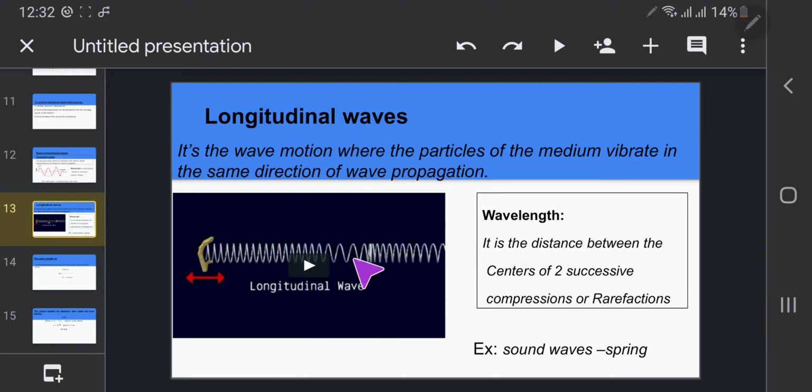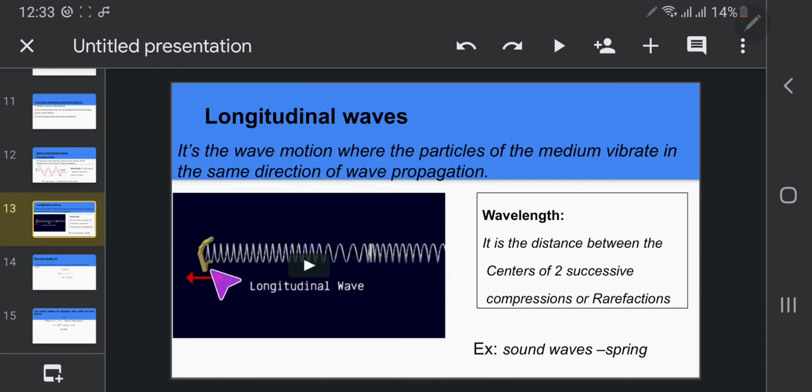So the particles of the medium vibrate in the same direction as the propagation, and the wave consists of compression and rarefaction. This is rarefaction and this is compression. Okay. The distance between the center of a compression and the successive compression, or the center of a rarefaction and the successive rarefaction, is called the wavelength.